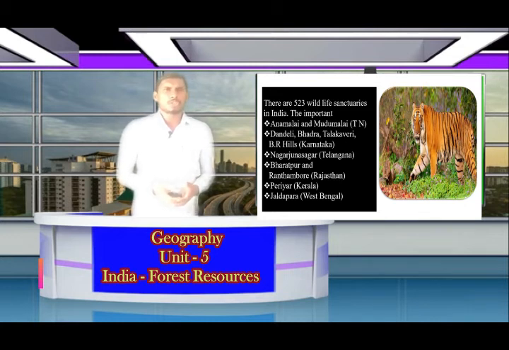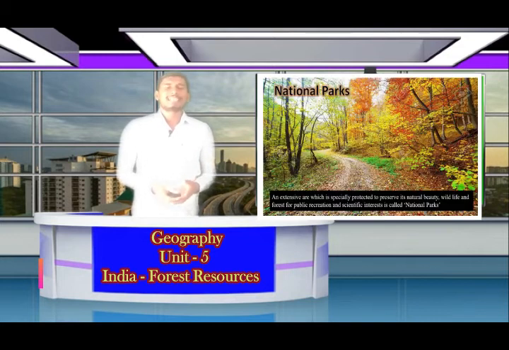Some of the important ones are Annamalai and Mudumalai, which are in Tamil Nadu, Dandeli, Bhadra, Talakaveri and BRT, which are in Karnataka, that is our state, Nagarjuna Sagar, that is in Telangana, Bharatpur and Ranthambore, which are in Rajasthan, Periyar, which is in Kerala, and Jaldapara, which is in West Bengal. And next one is national parks.